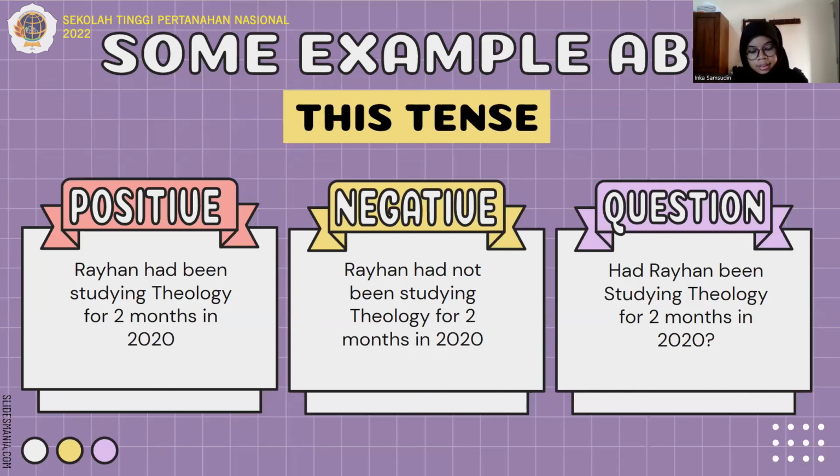And also we got the example of the past perfect continuous tense. The positive sentence is Raihan had been studying theology for 2 months in 2020. The negative sentence is Raihan had not been studying theology for 2 months in 2020. And the question is, had Raihan been studying theology for 2 months in 2020?